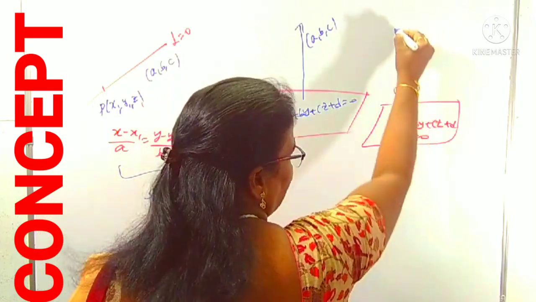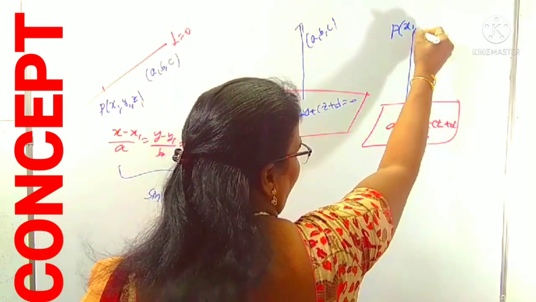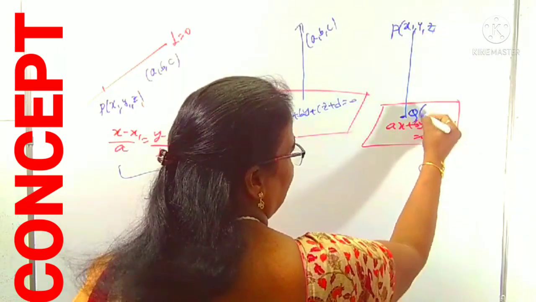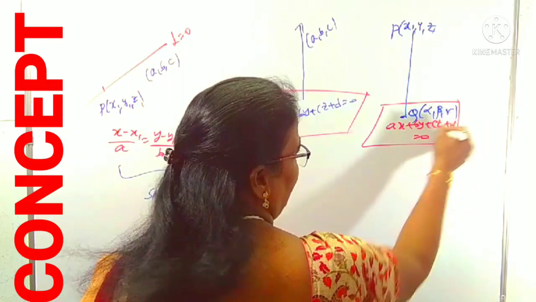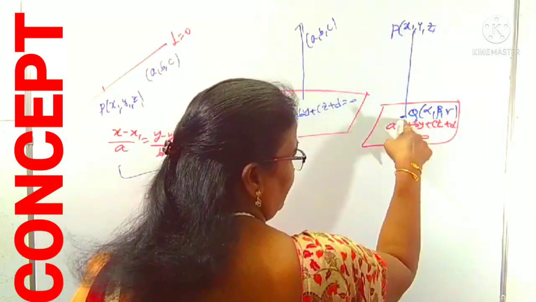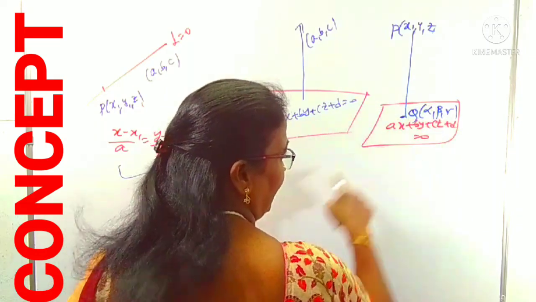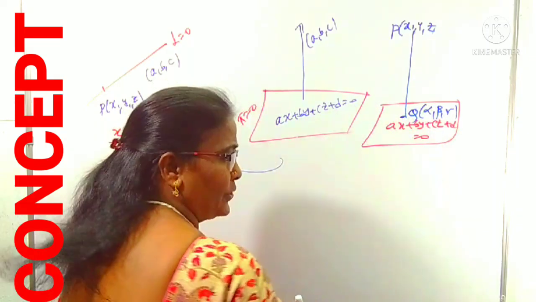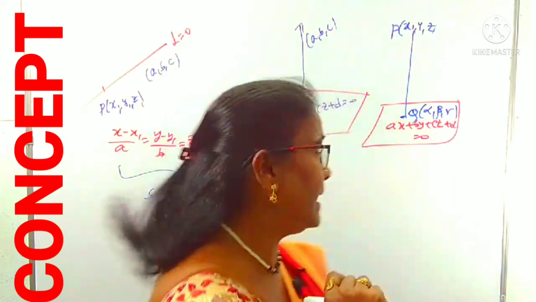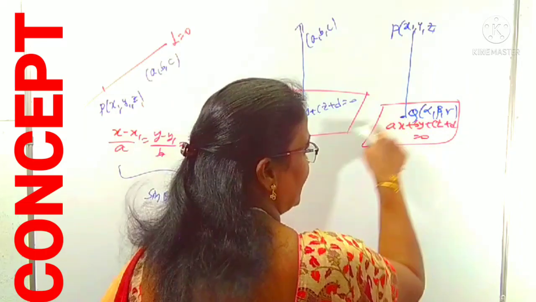You can draw it from some point P, x1, y1, z1. Q is on this plane, like alpha, beta, gamma, where alpha, beta, gamma is the foot of this normal line, which is on the plane. Indirectly, Q lies on the plane. That is one point. And also PQ is normal to this plane.